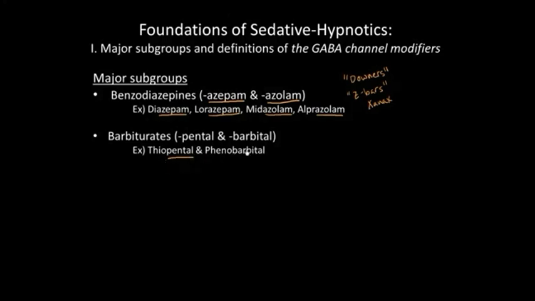NREM sleep has 4 stages. It constitutes 70 to 75% of total sleep time. The greatest proportion of sleep, 50%, is spent in stage 2, and K complexes and sleep spindles are seen in stage 2. The maximum growth hormone secretion occurs during NREM sleep, and delta sleep is in stage 4 NREM.